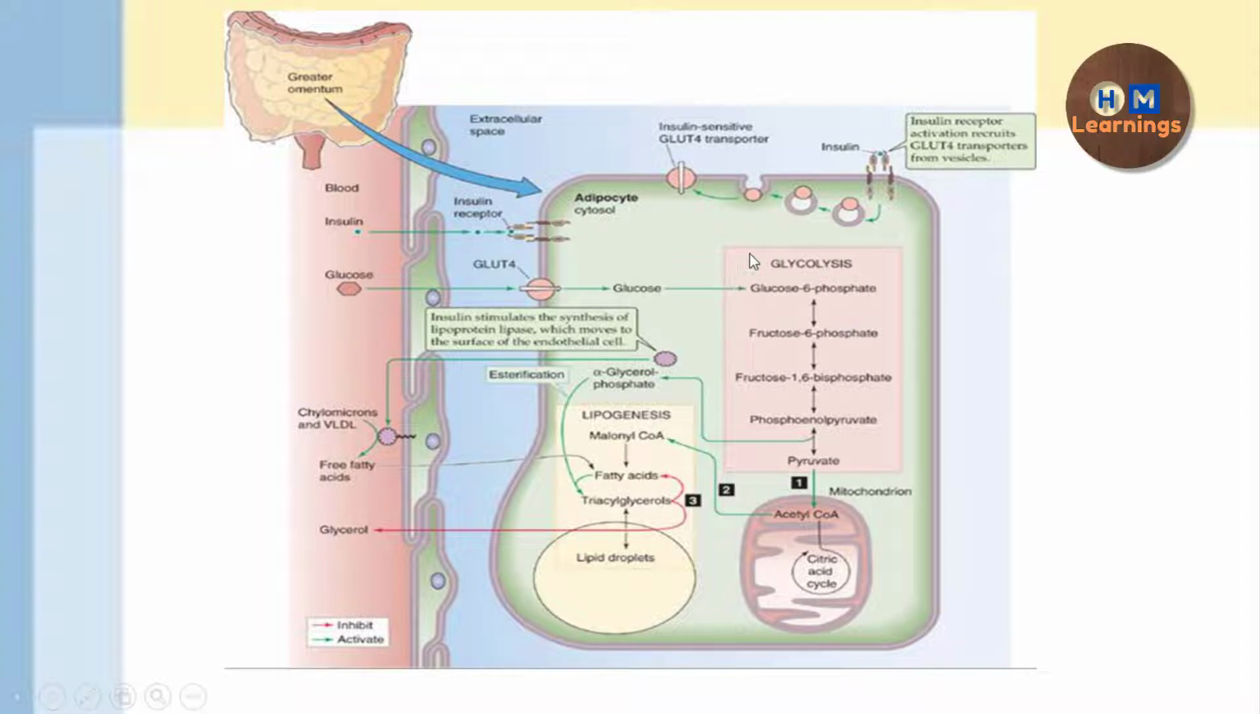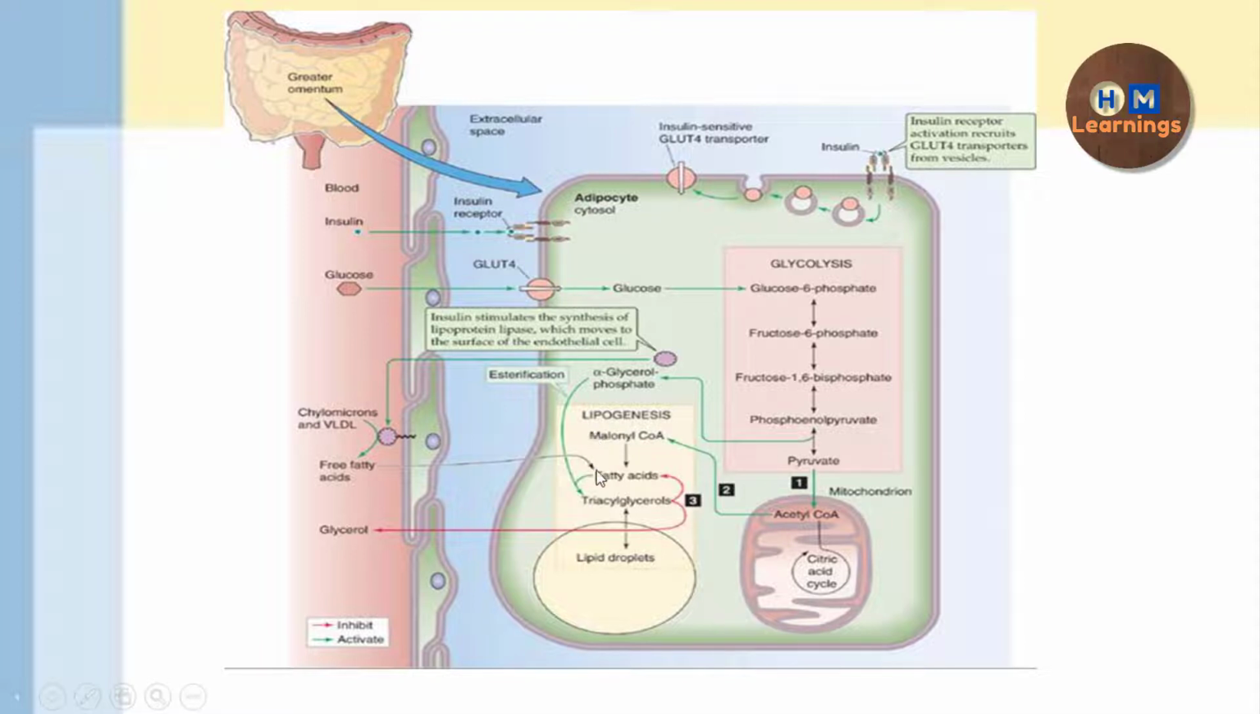Then it is going to activate the process of glycolysis by activating the key enzymes of glycolysis. The result of that is acetyl CoA. It is going to increase the activity of the pyruvate dehydrogenase as well. So acetyl CoA now will go under the process of lipogenesis, which will be stimulated by increasing the expression of acetyl coenzyme A carboxylase and fatty acid synthase. So these enzymes will help in the process of lipogenesis.